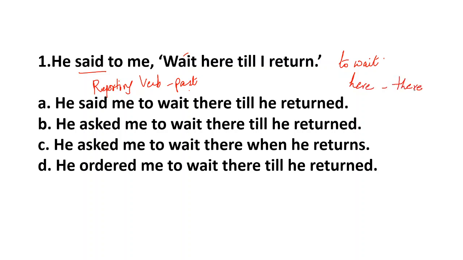So I have given you here the chart in which the changes come from the direct to the indirect. What are the words? So here you see, he said me. This is not correct because after said you don't put an object. He asked me to wait there till he returned. He asked me to wait there when he returns. As I told you, this changes into past tense, so this is not correct. He ordered me. Now this is not ordering, so this is also wrong. So the correct option is B. Now asked can be used both to say something or to ask a question. So this is correct. Next sentence.